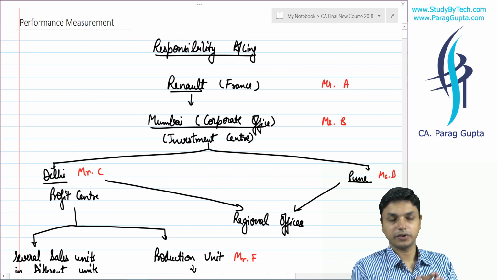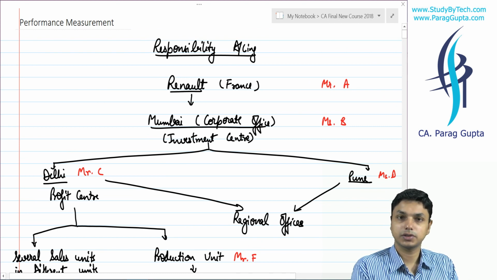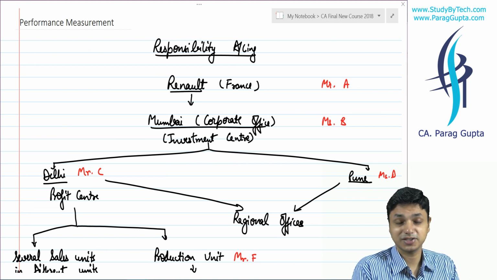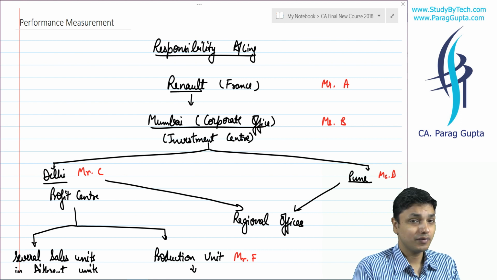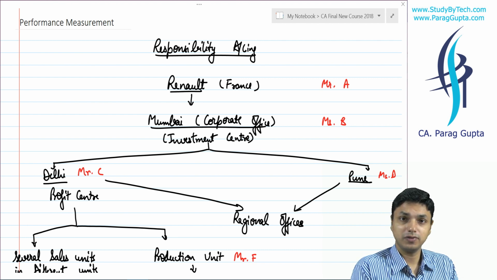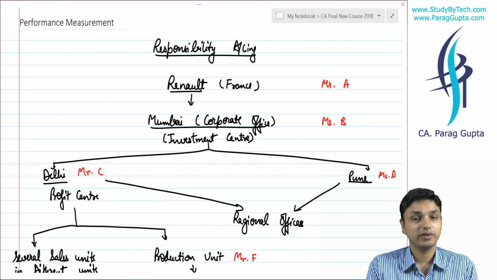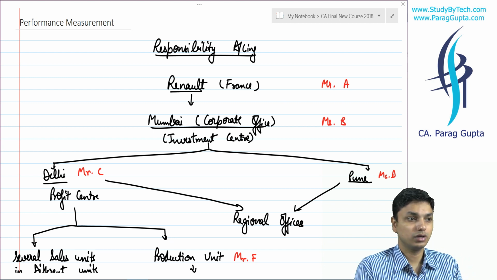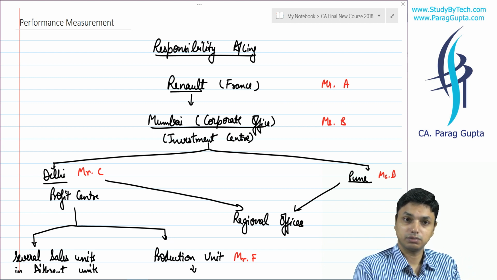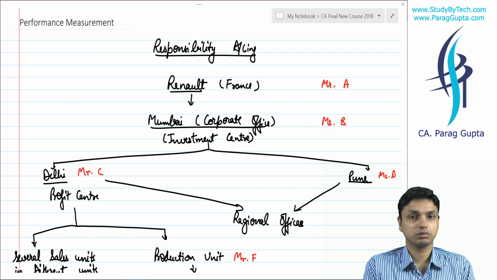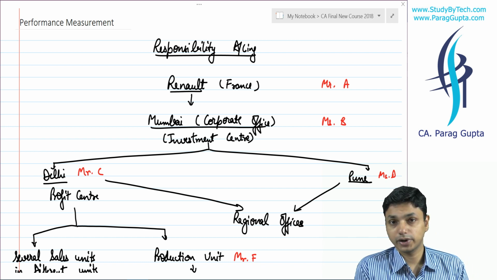If you remember, initially we understood about responsibility centers, that there are certain kinds of responsibility centers. First responsibility center is investment center. In investment center, the responsibility of the manager is to do everything. He may be a manager for the corporate office.